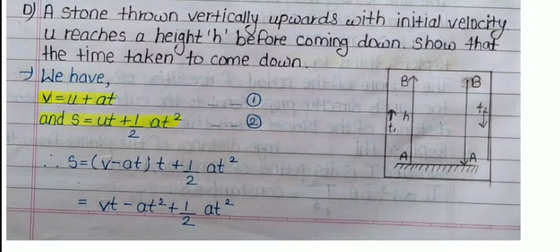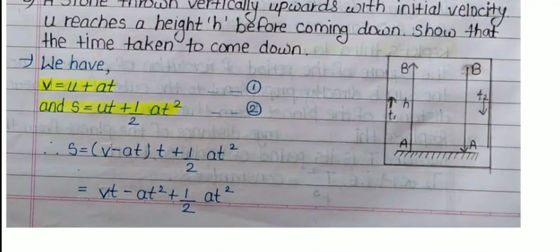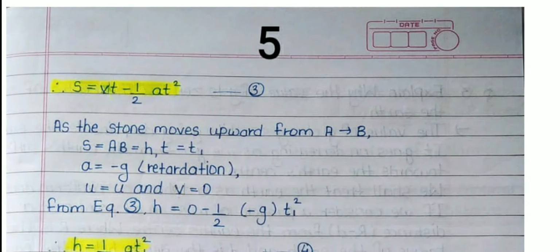So that s = (v − at)t + 1/2 at² = vt − at² + 1/2 at². So that s = vt − 1/2 at², equation 3.